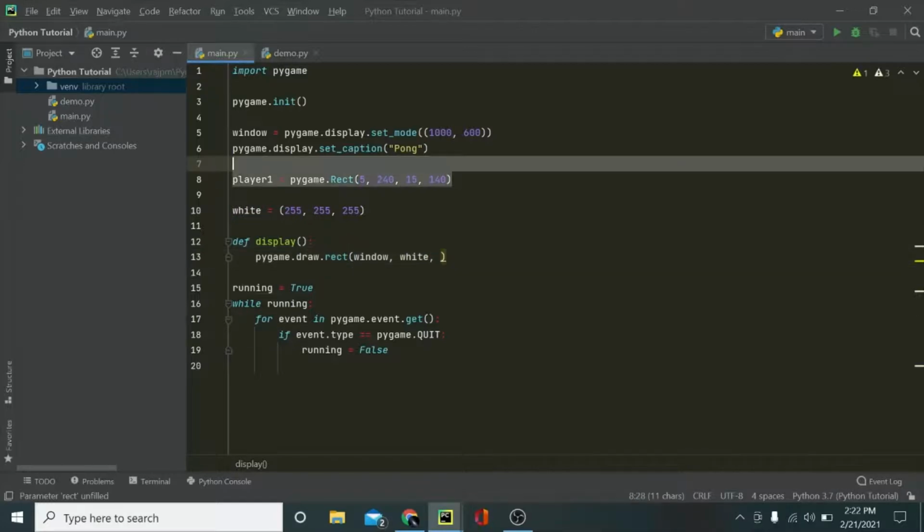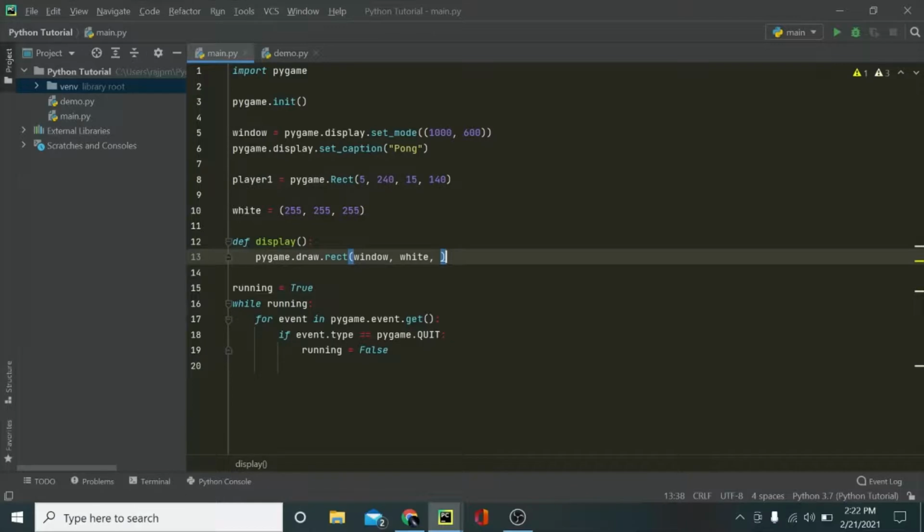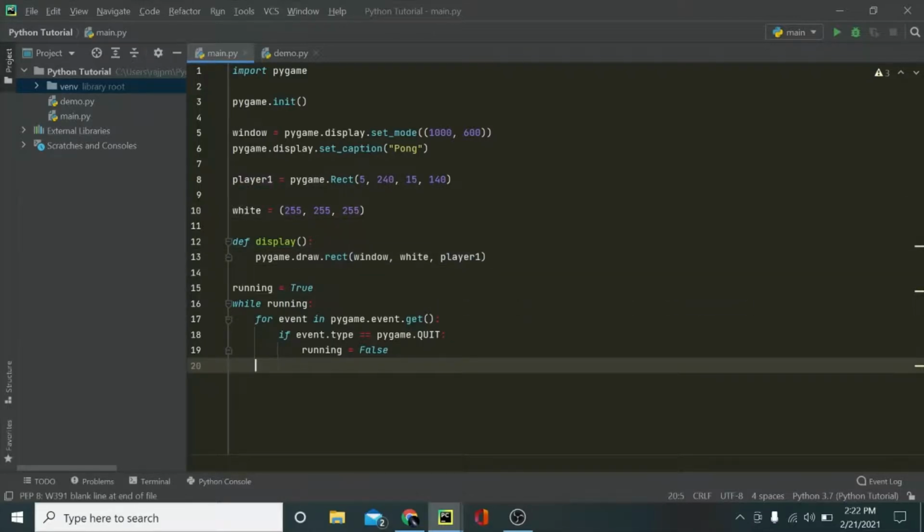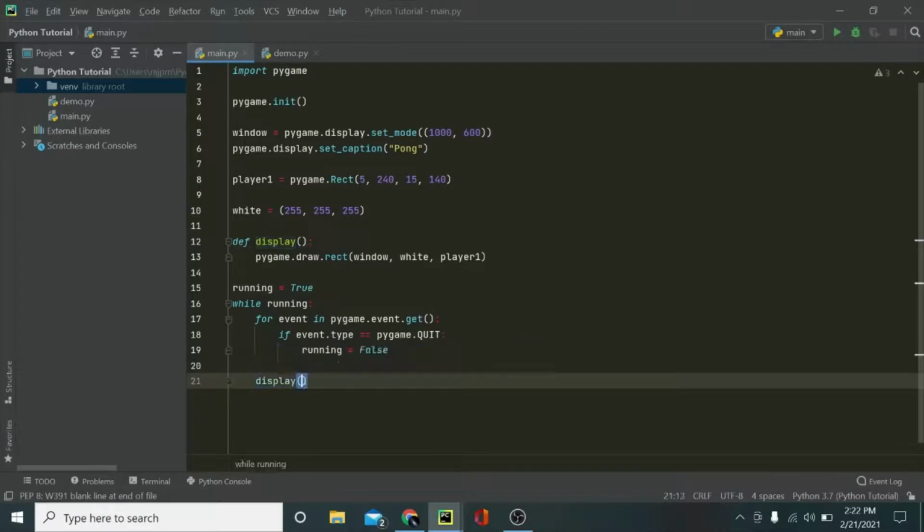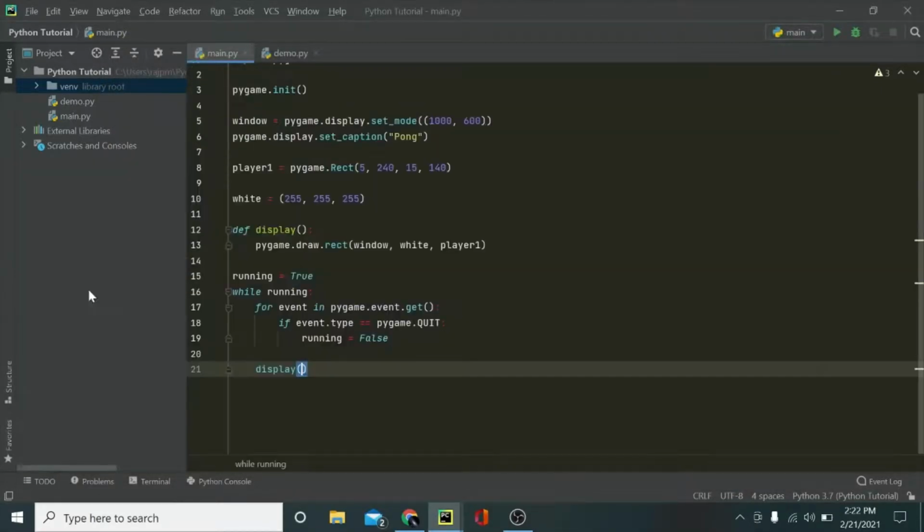So I have created this variable here, so that's what I want to draw. I'm going to say player one, and now let me call this function. And if I run it, you'll notice that nothing actually happens. It doesn't display anything, because in Pygame we have to update the window manually. Right now, it hasn't registered this code in the window because we haven't updated the window.